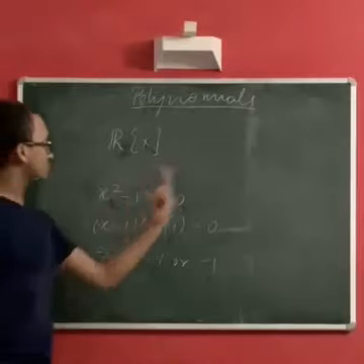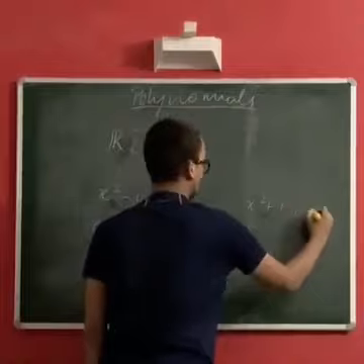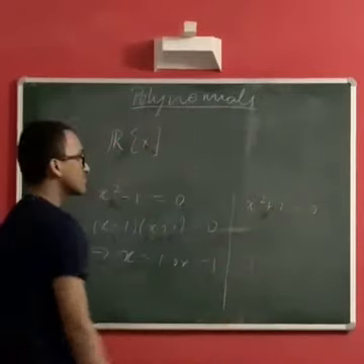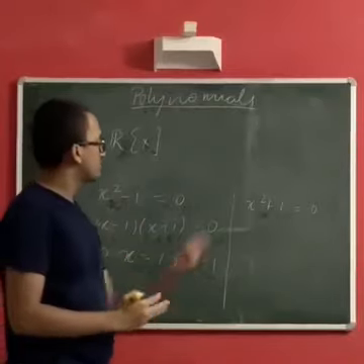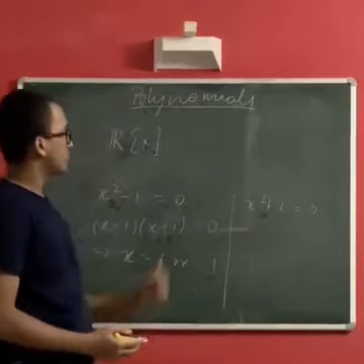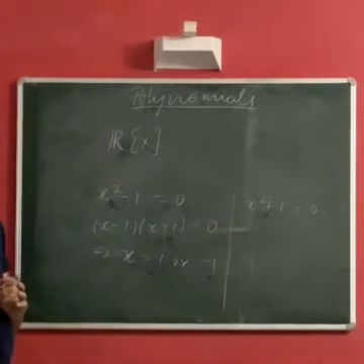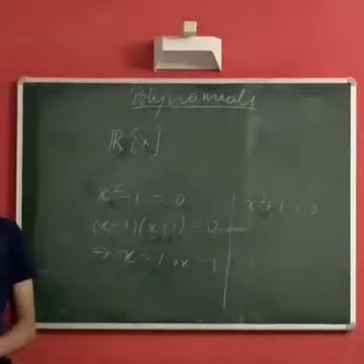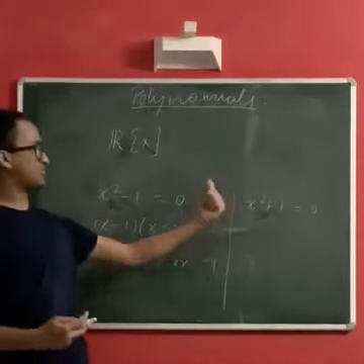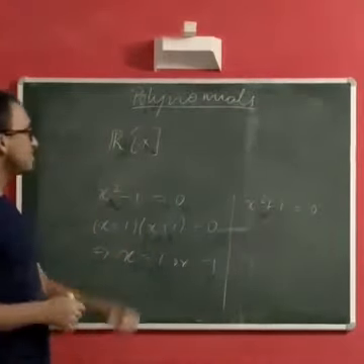But say we look at some other polynomial, x square plus 1 equal to 0, and we solve for the roots. In this case, there are no real numbers for which x square plus 1 equals 0. But every second degree polynomial should have two roots, right? You might have already seen a teaser of this in school or somewhere, that there is a special number i, but we'll come to that.